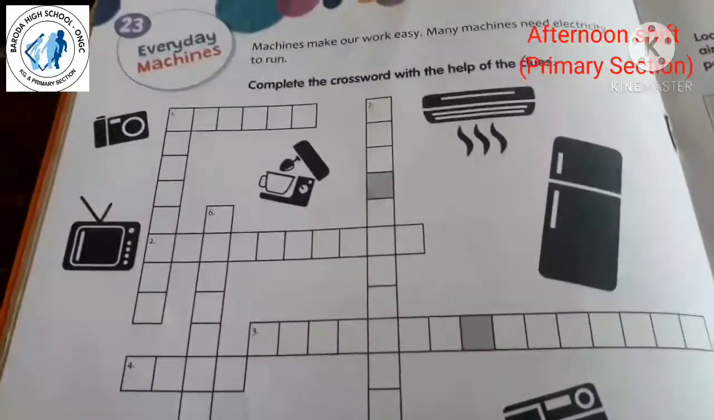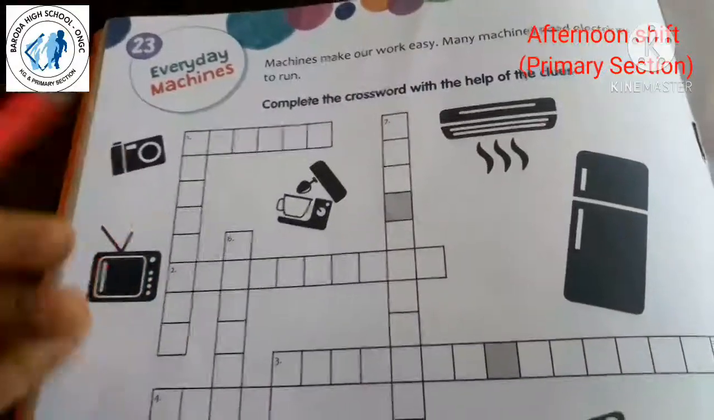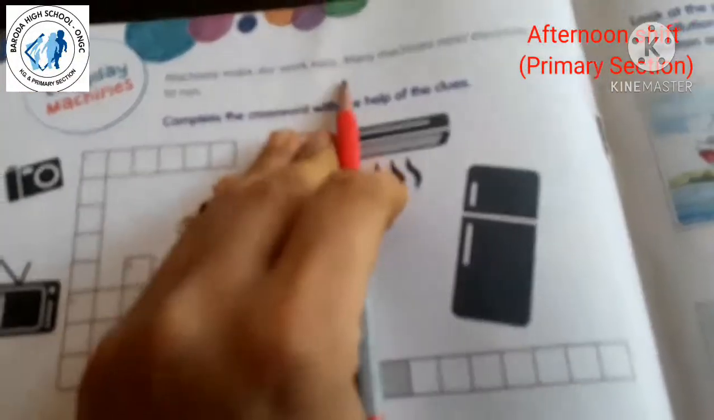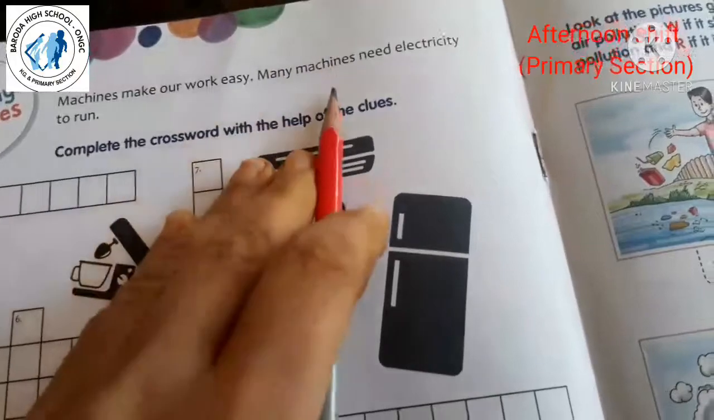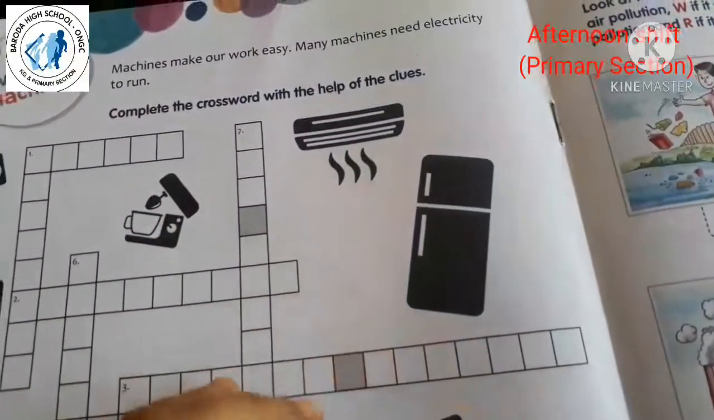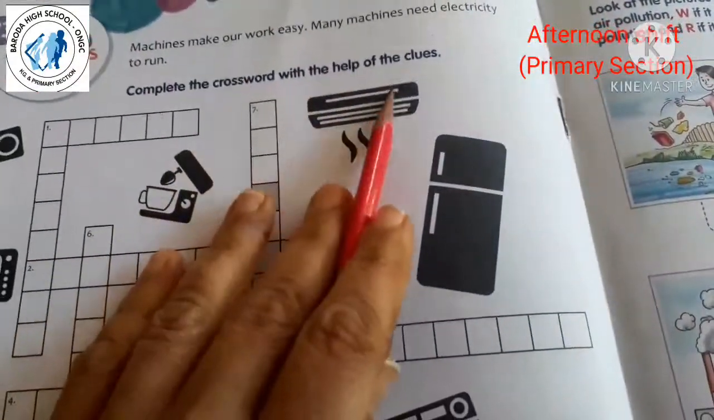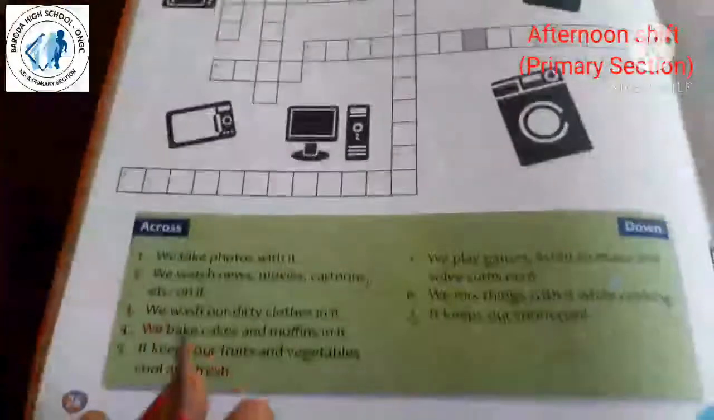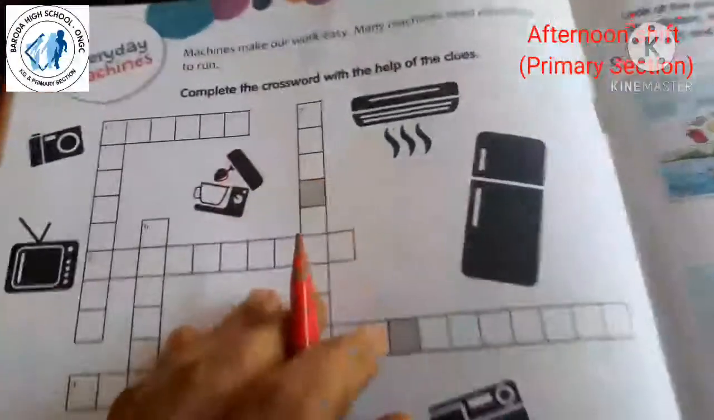Okay students, open your GK textbook, lesson number 23, everyday machines, on page number 26. See, machines make our work very easy, right? Many machines need electricity to run. Now here you have to complete the crossword with the help of the clues. Here crosswords are given. With the help of these clues you have to complete this crossword.